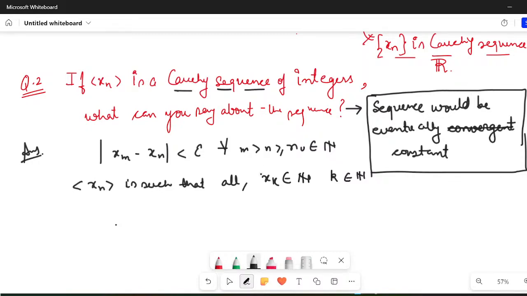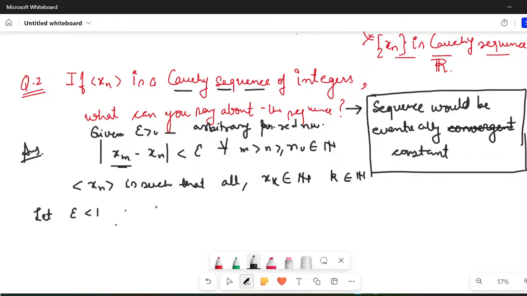Okay. Now you see, this is true for, so I can write, given epsilon greater than 0, where epsilon is any arbitrary positive real number, right? So if it is true for any arbitrary positive real number that |xm - xn| is less than epsilon for all m greater than or equal to n greater than or equal to n naught, which belongs to the naturals, I would say that my xn is a Cauchy sequence. So now it is true for any arbitrary epsilon, let epsilon be less than 1.